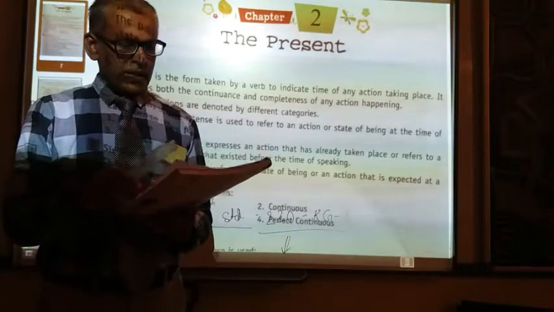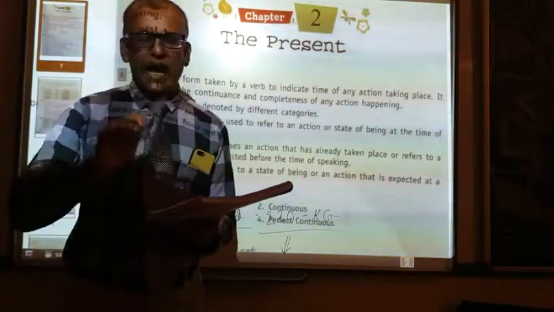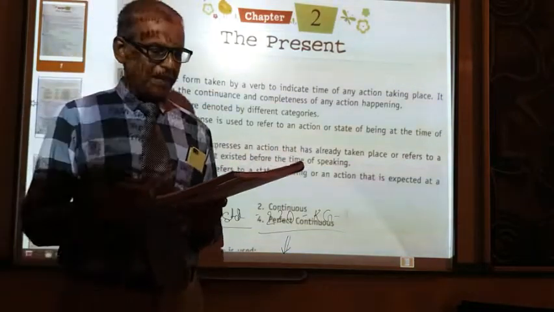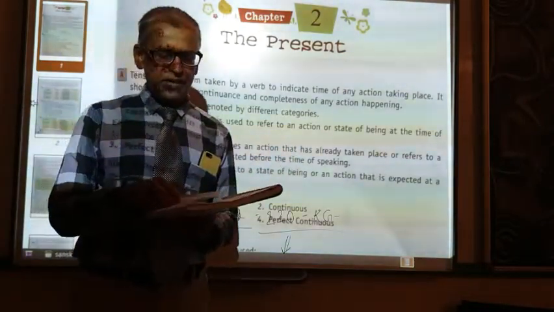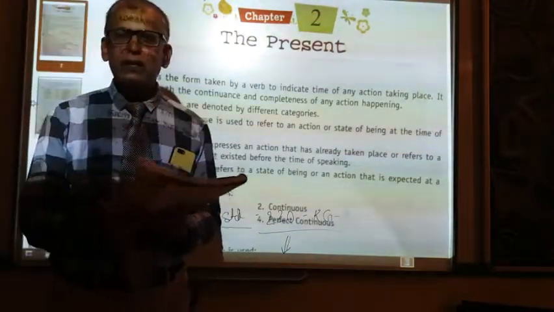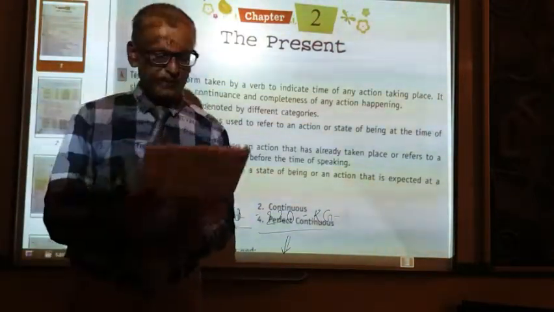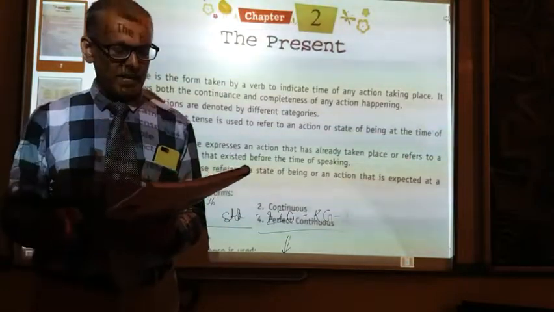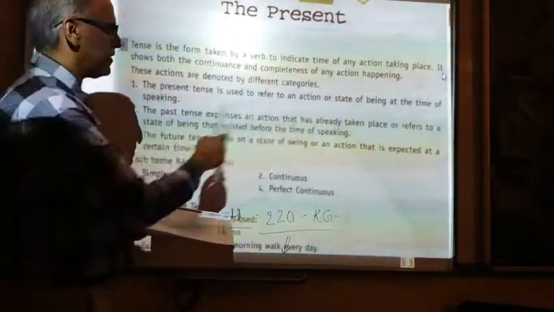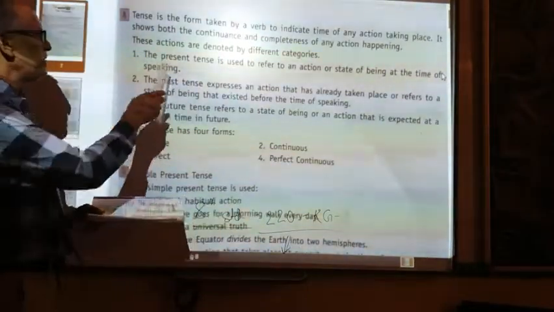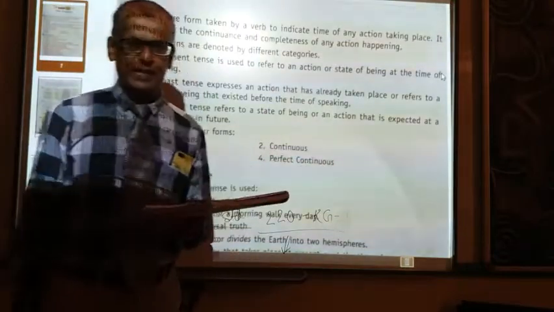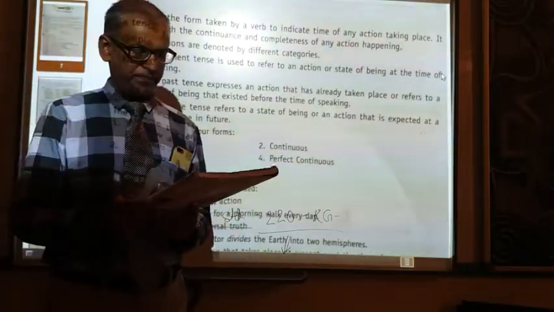So there are three types of tenses, namely present tense, past tense and future tense. Let us see some meaning or definition of that. We start with the present tense. The present tense is used to refer to an action or state of being at the time of happening. So it is present tense.